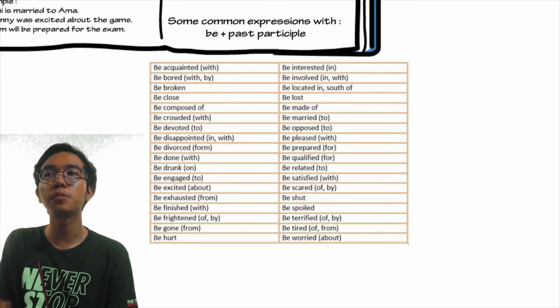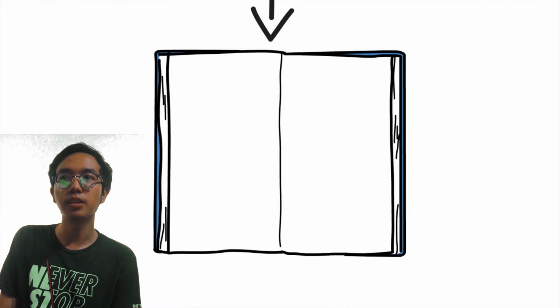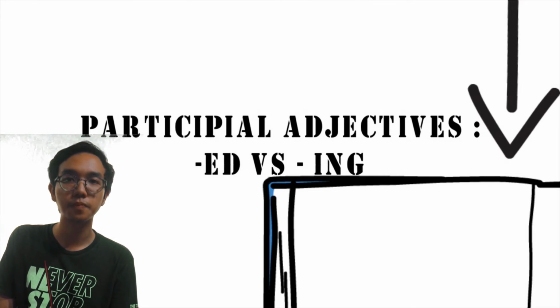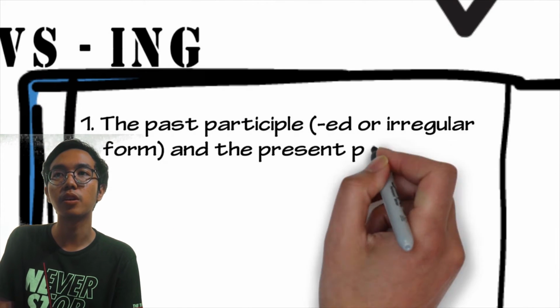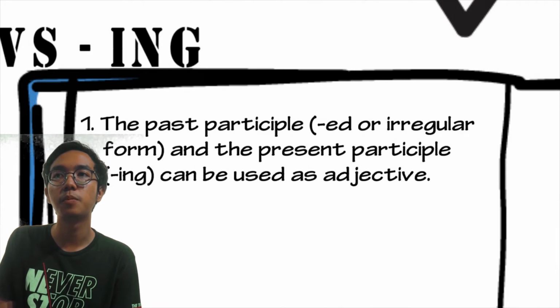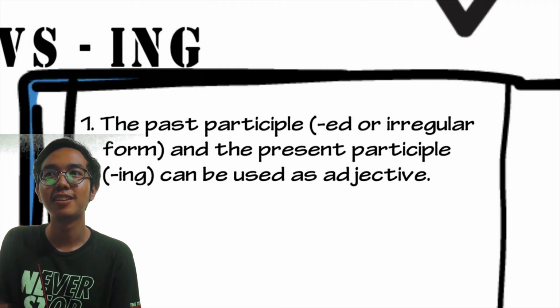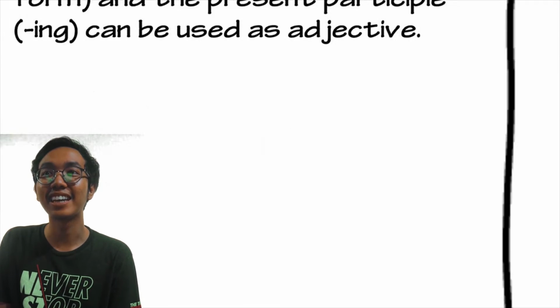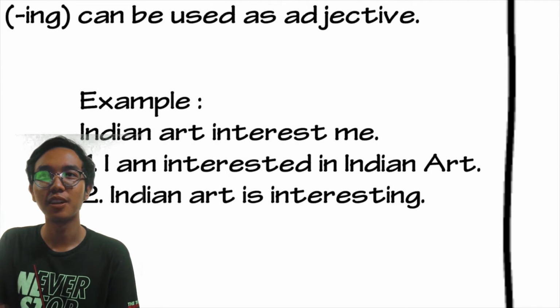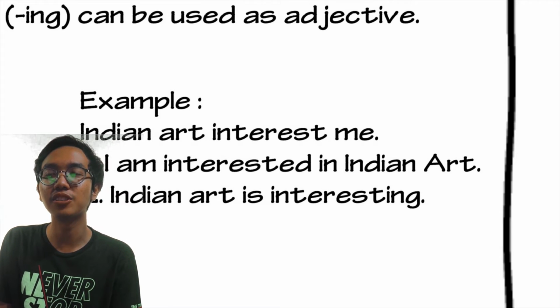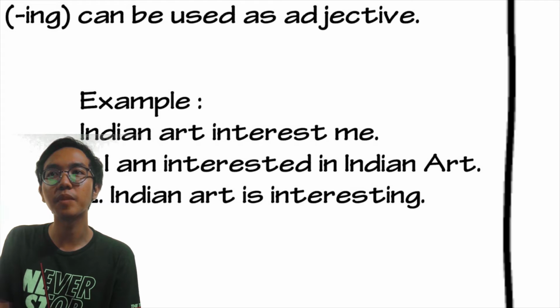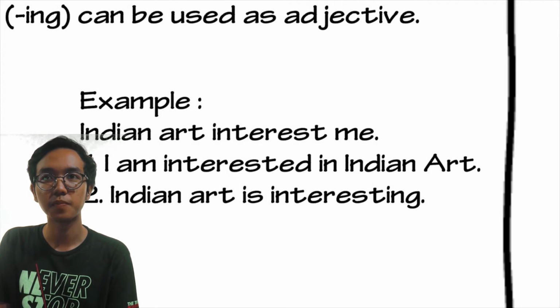The next is participle adjectives, ed versus ing. The first one, the past participle, ed or irregular form, and the present participle, verb plus ing, can be used as adjectives. First example, Indian art interests me. First, I am interested in Indian art. 2.